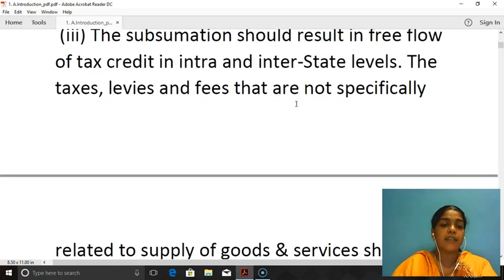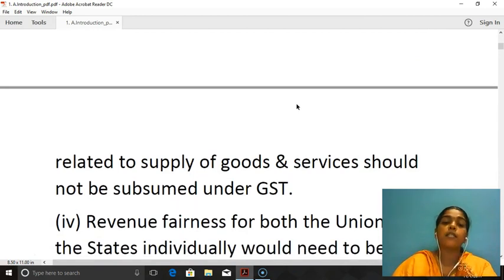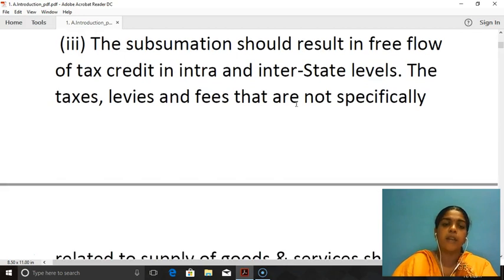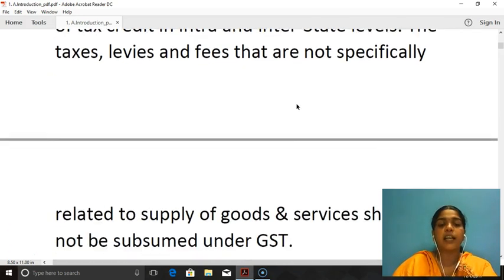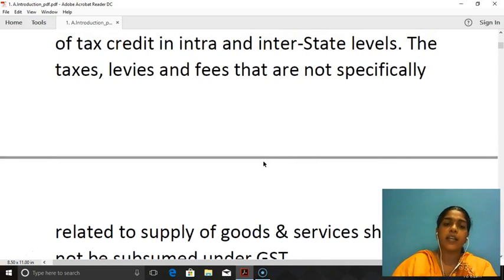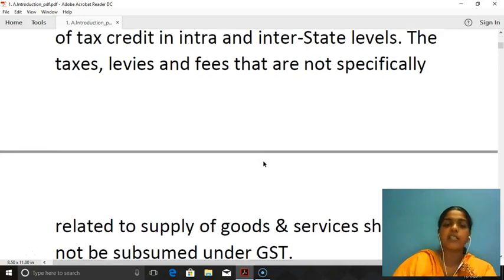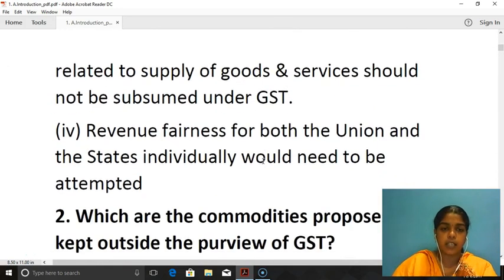The taxes, levies and fees that are not specifically related to supply of goods and services should not be subsumed under GST. This is the next condition. Because under GST, the primary prima facie condition is supply of goods or services. So when a particular tax, levy or fee is not related to supply, then it should not be subsumed under GST.